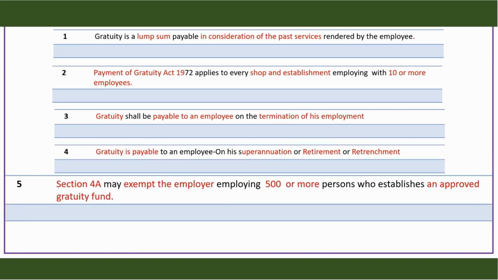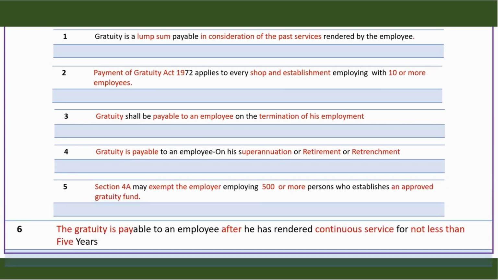An employer may be exempt from paying gratuity when he establishes his own approved gratuity fund, and this is permitted under section 4A in respect of employers who are employing 500 or more persons and who have got a scheme which matches or improves over what is prescribed by the government. And in case of gratuity, there is one requirement that a person should have worked for a minimum of 5 years continuously with the employer.